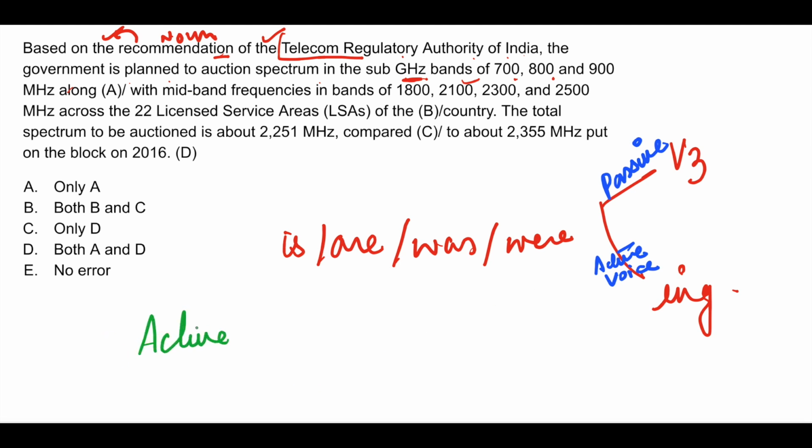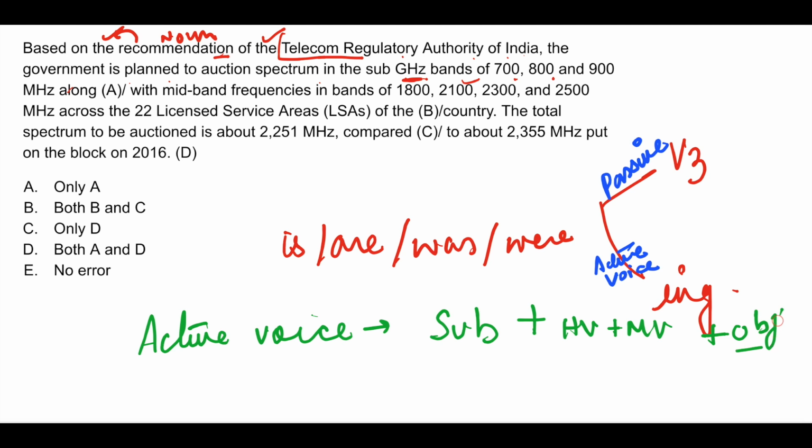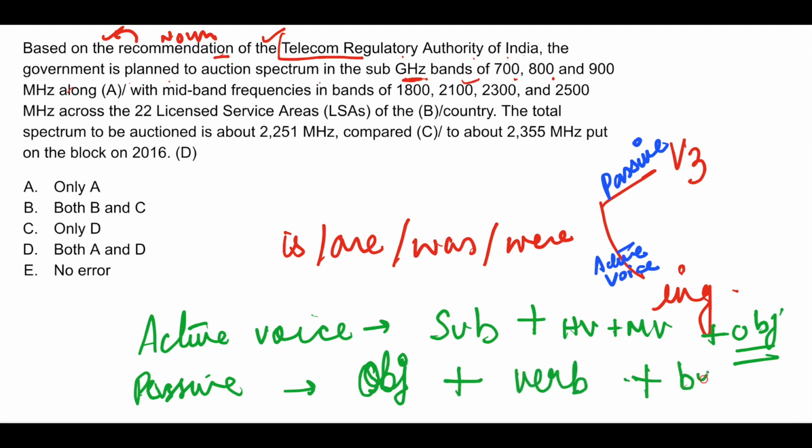In active voice sentences, the construction is something like this: subject plus verb, helping verb, main verb plus object. Object may or may not be there. And in passive voice sentences, the construction is object plus verb plus by plus subject. Here the subject is optional, may or may not be there.